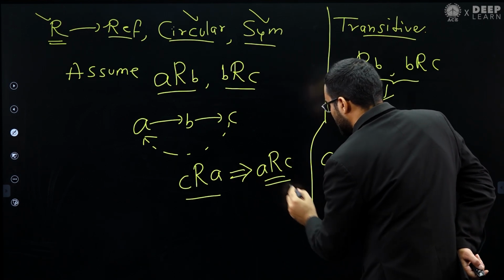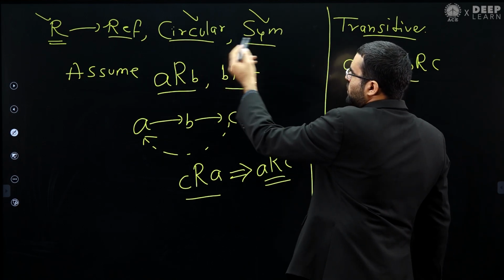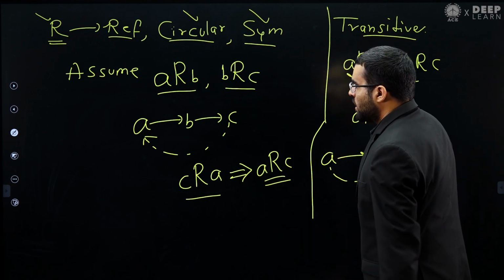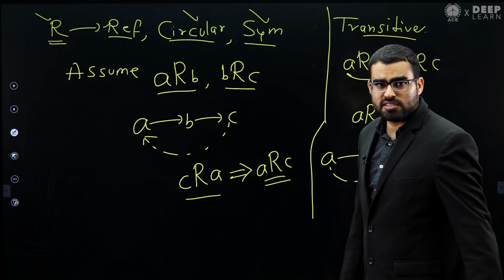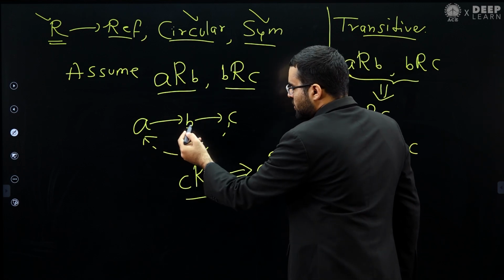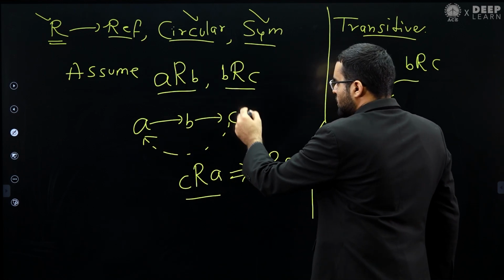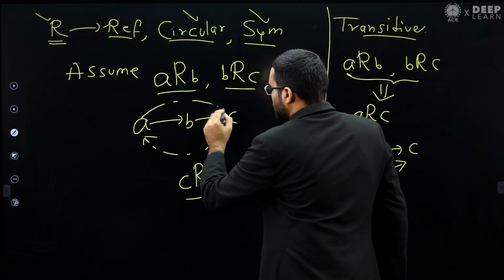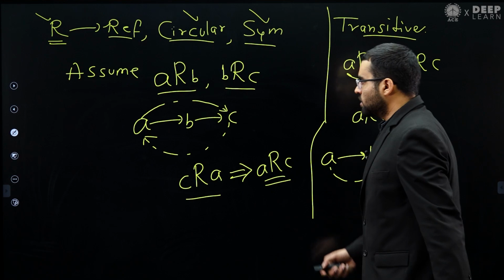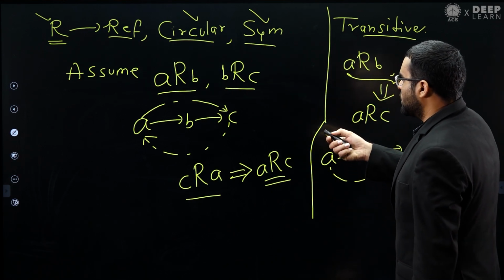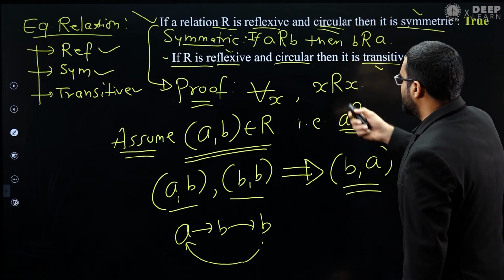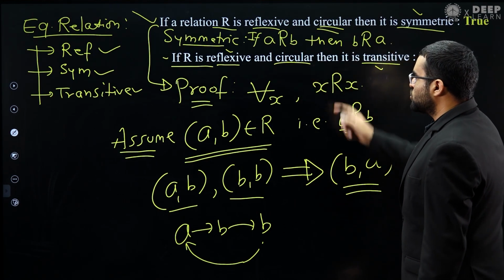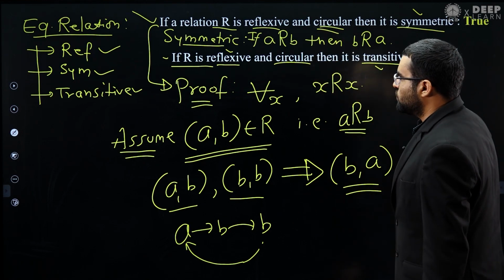So you can see, from this circular and from this symmetric, we have shown that A is related to C, and hence we can say that the relation R is transitive, because if A is related to B, B is related to C, then A is related to C. So we have proven that if you have a relation R which is reflexive and circular, then that relation will be symmetric and that relation will be transitive. So both of these statements we have proven.